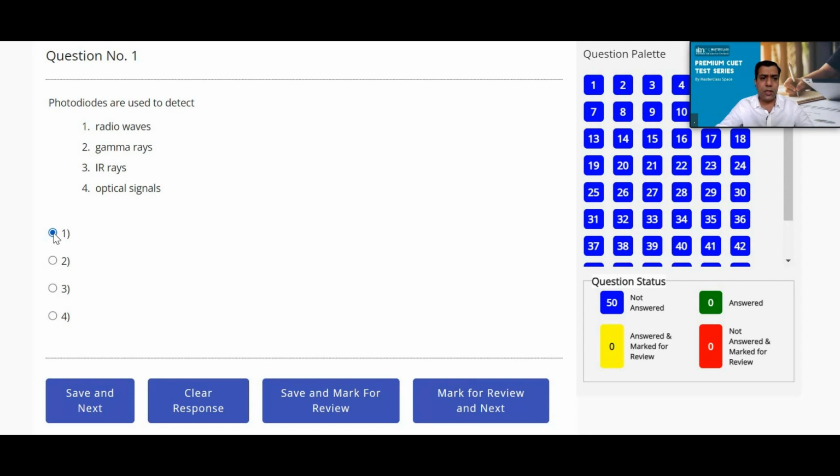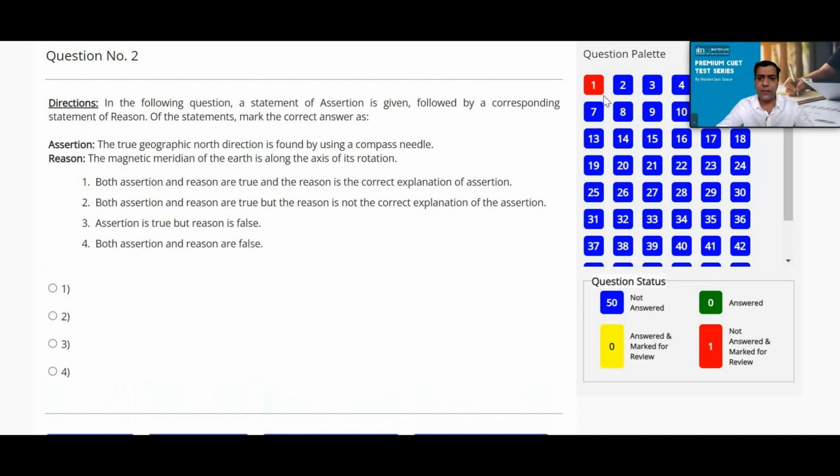Now you can see save and next, clear response. If I press clear response, the response will get removed. If I click on save and mark for review, you first have to choose the option, then it will save and mark it for you. And if I simply click on mark for review, that means it becomes red. It means I can revisit this. It is just an indication that I should revisit this one.